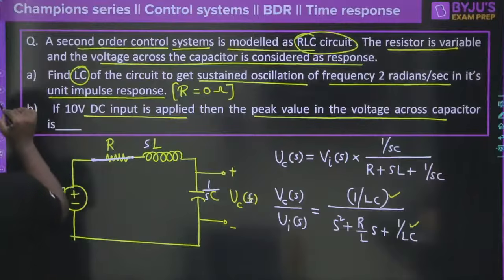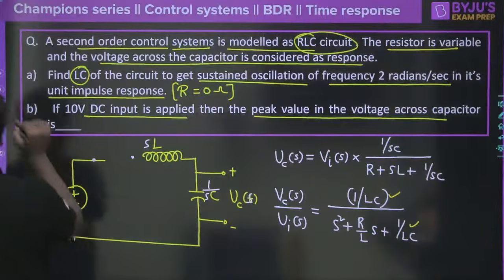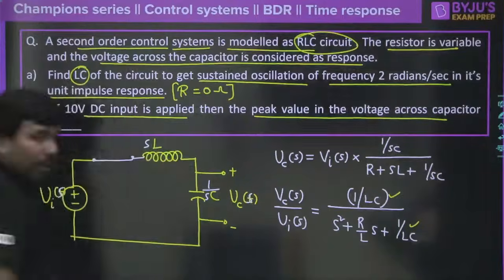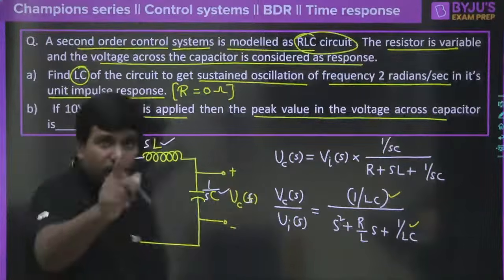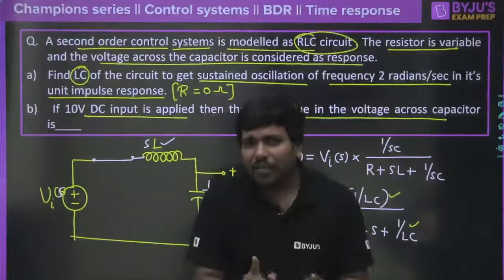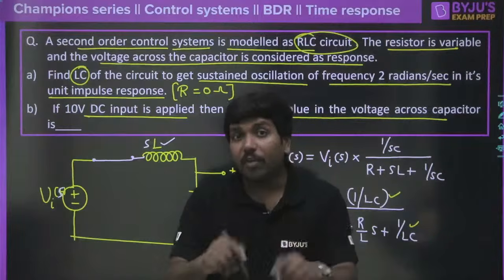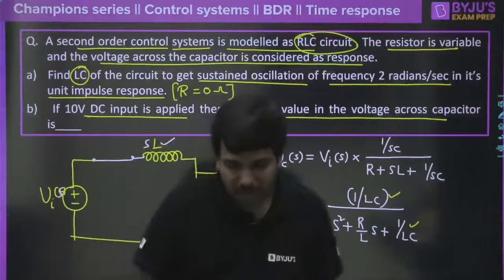So what does it mean? Let me take a few minutes here to explain clearly. Resistance is 0, so in that case I can say this simply as a short circuit here, correct? Now what is there in the circuit? You have only inductor and capacitor. Can I say that when we have only inductor and capacitor, it behaves like dash?